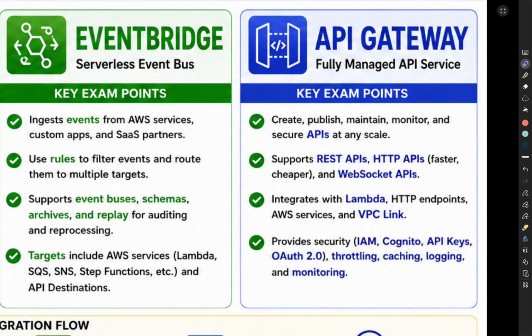It basically supports REST APIs, HTTP APIs, WebSocket APIs, and also integrates with Lambda, HTTP endpoints, and other AWS services. Also, API Gateway provides security with IAM, Cognito, API keys, OAuth 2.0, throttling, caching, logging, and monitoring. And the memory trick is API Gateway securely exposes backend services to the user.